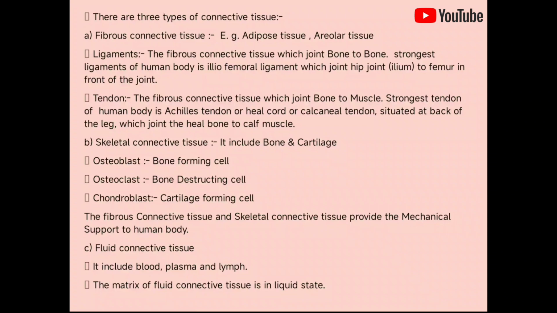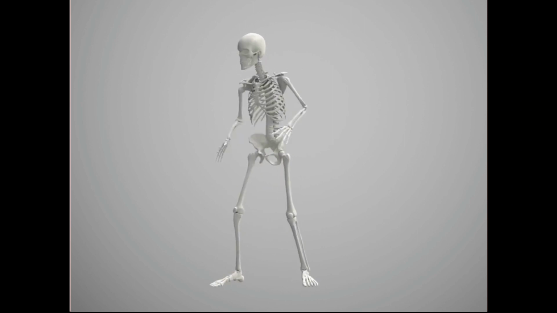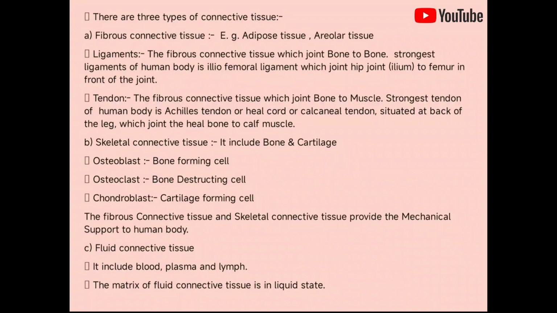B. Skeletal connective tissue. It includes bone and cartilages. Osteoblast. Osteoblast is a bone forming cell. Second, osteoclast. Osteoclast is a bone destroying cell. Chondroblast. Chondroblast is a cartilage forming cell.